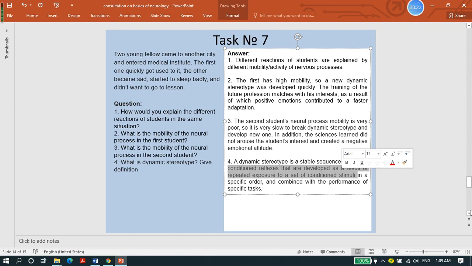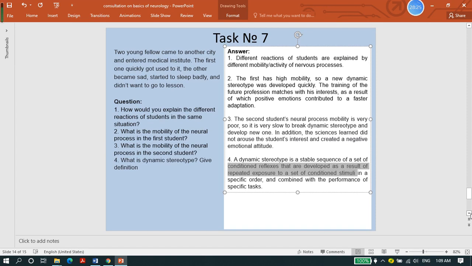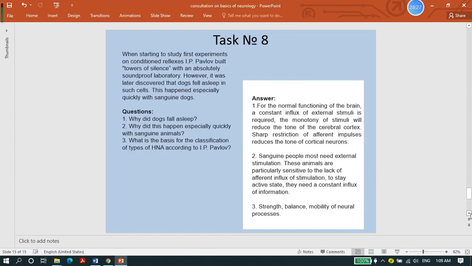And the next one, task number 8, is again about higher nervous activity. When starting to study the first experiments on conditioned reflex, Pavlov built towers of silence, an absolutely soundproof laboratory.